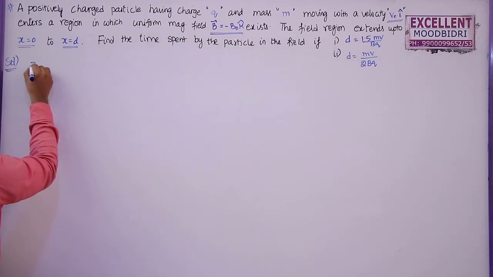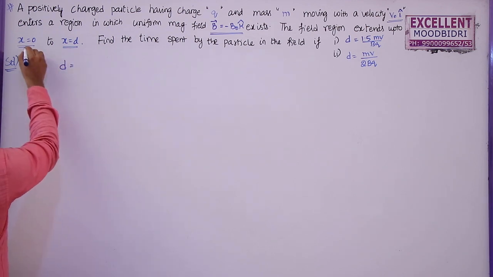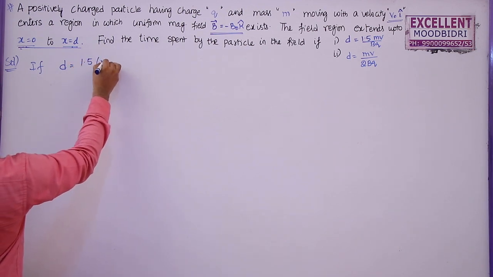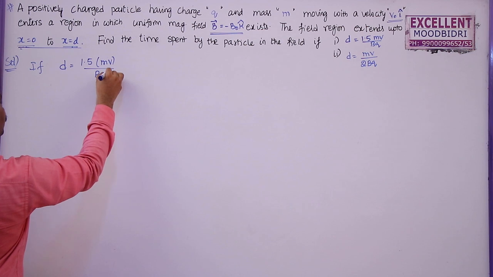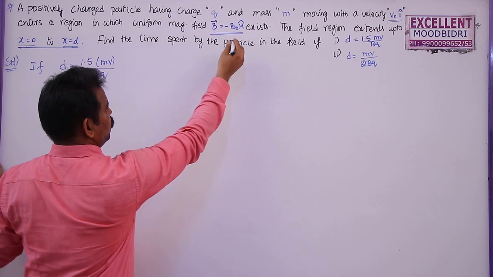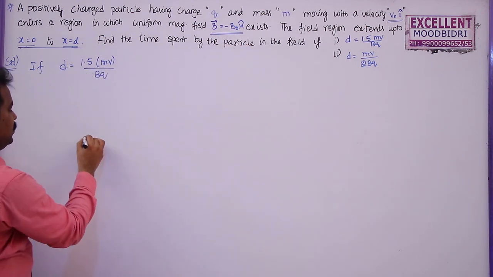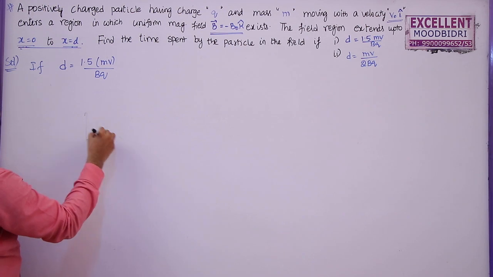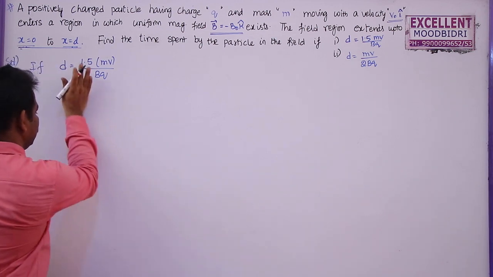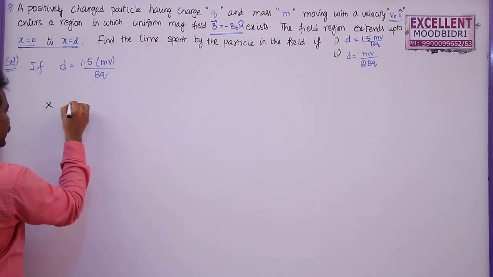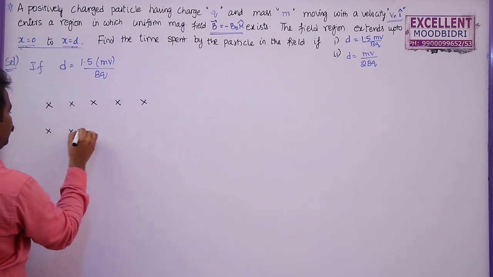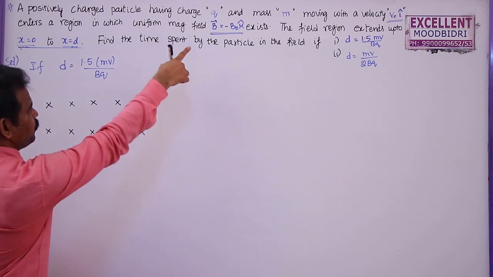If the distance between the two boundaries of the magnetic field is equal to 1.5 mv by bq, let me draw the diagram first. This is the magnetic field which is acting into the board. Why? Because this is minus k cap. So if this is the x-axis, this is the y-axis, this is the z-axis, then the field is acting into the board here. This is the magnetic field having a magnitude of b naught.